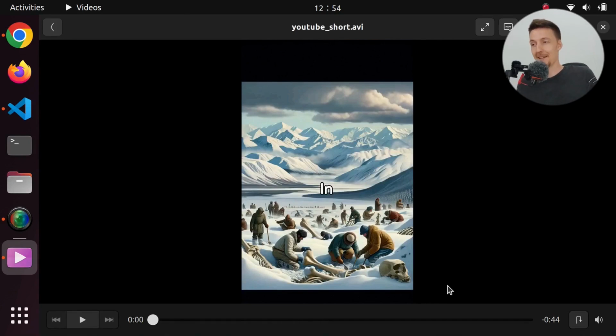Okay, now that was again a pretty good short. Now some of the images were tilted, so I think we might want to actually generate the images in the landscape version and then just crop them. Maybe that would be a better idea. And this image as well, it has black borders for some reason. So maybe it's not trained that well with these vertical images. Anyway, that was pretty cool.